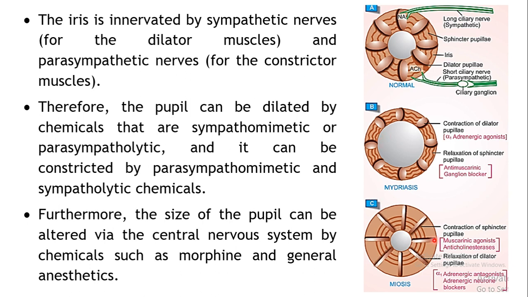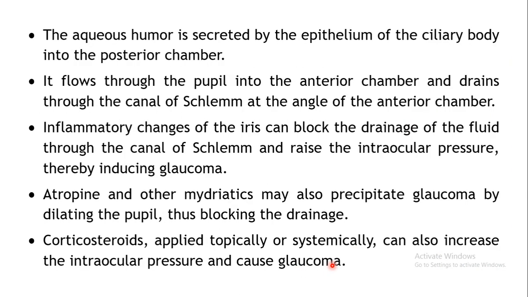On the contrary, constriction of the pupil will take place by parasympathomimetic drugs, those which can contract the circular muscles, or sympatholytic drugs which can block the receptors over here. So the dilator muscles will be relaxed and it will result in constriction of the pupils. Furthermore, the size of the pupils may also be altered by CNS acting drugs like morphine. Constriction of the pupil will take place, or general anesthetics also can constrict the pupils. So these are the different types of toxic effects which can be shown on the pupils or the iris.